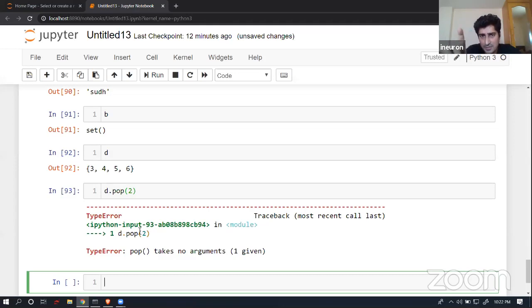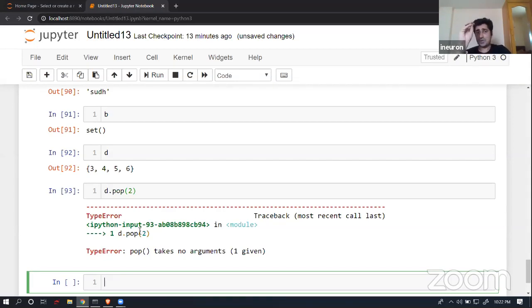Now this operation was valid inside a list. I was able to pop a data. I was able to extract a data without giving any argument. And in that case, what happens is we all know from the list class that it will always try to pop a data from the very last index in case of a list pop operation.